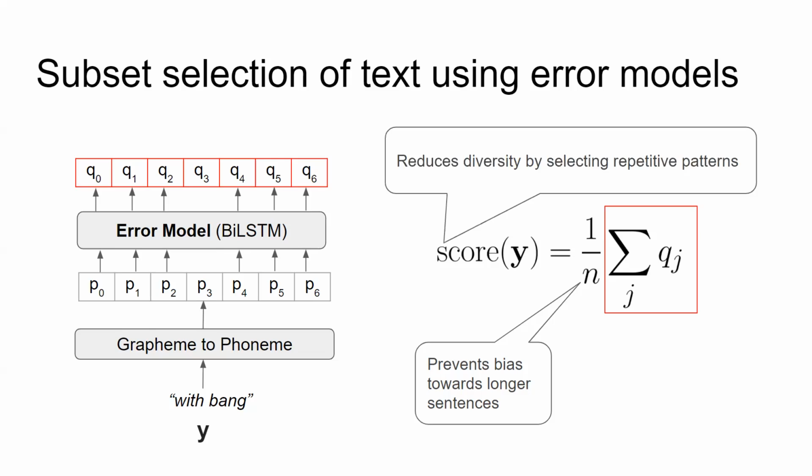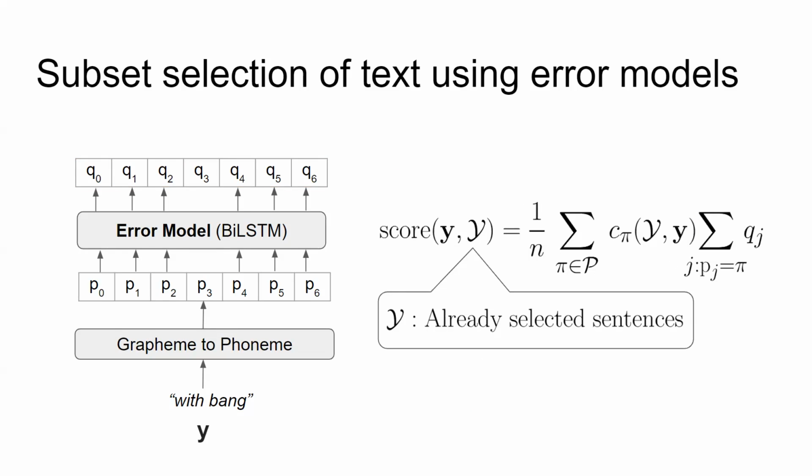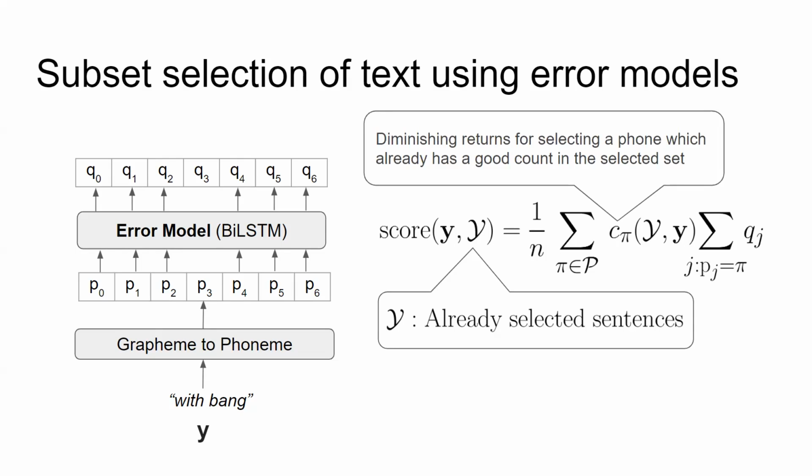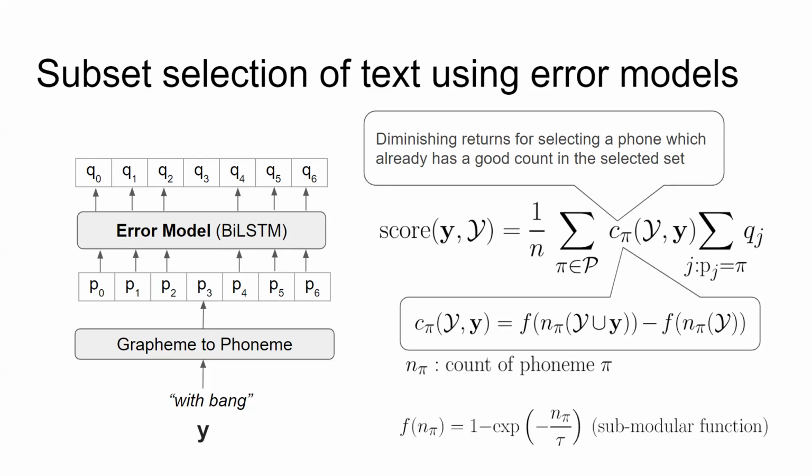However, we observed that this method reduces the phonetic diversity of the selected subset by selecting repetitive patterns. To overcome this problem, we now select the sentences iteratively such that the score of a candidate sentence now depends upon the phonetic content of the already selected set. To maintain phonetic diversity, we associate diminishing returns with the selection of a phoneme that already has a good count in the so far selected set of sentences. Diminishing returns are realized with the help of a submodular function. Please check out our paper for more details about this method.